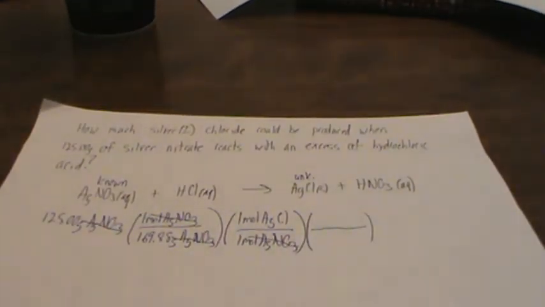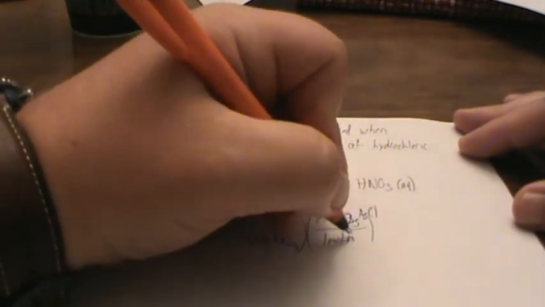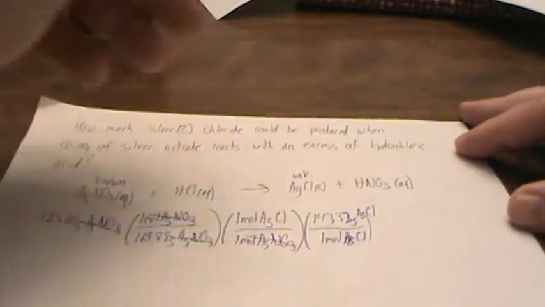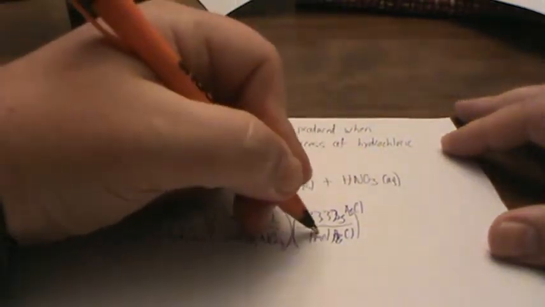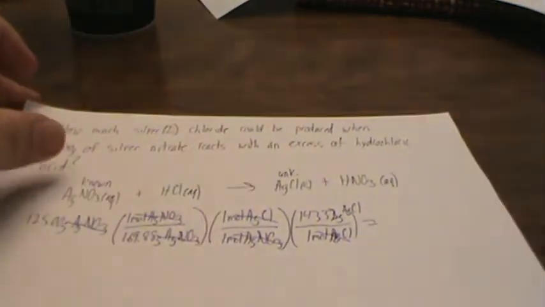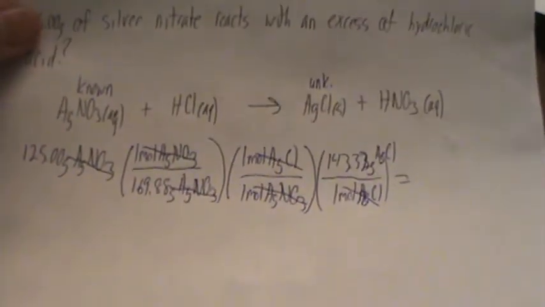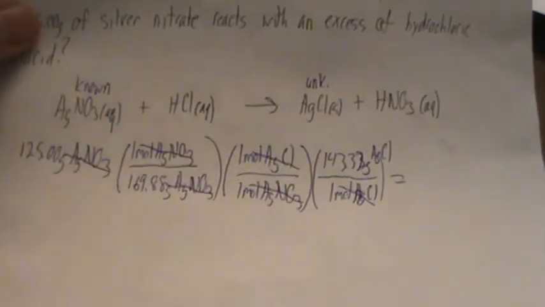Silver, once again, is 107.87 grams, and then chlorine is 35.45 grams. And I'm coming up with 143.32 grams silver chloride over 1 mole of silver chloride. So moles of silver chloride get canceled out. So here's our setup now.